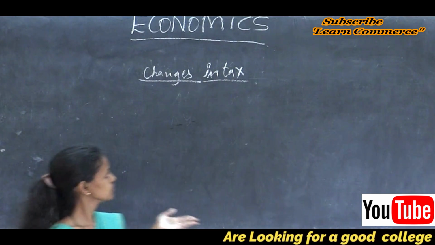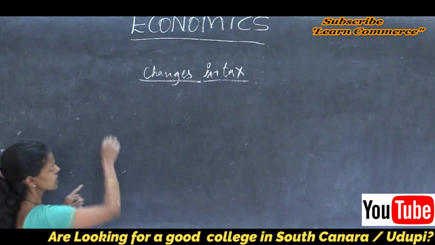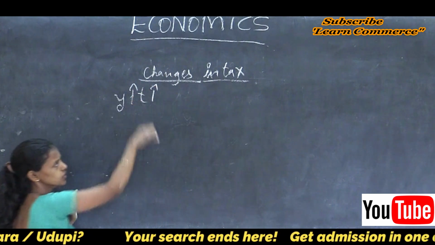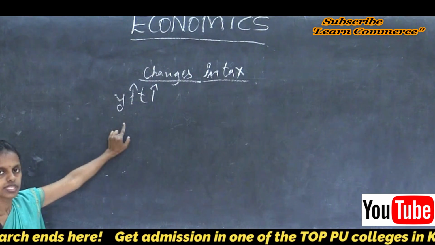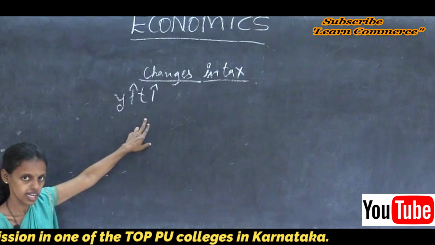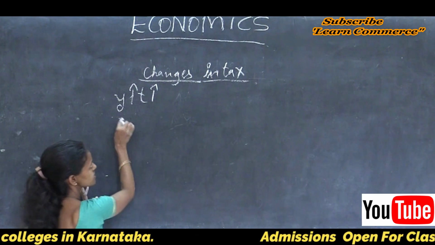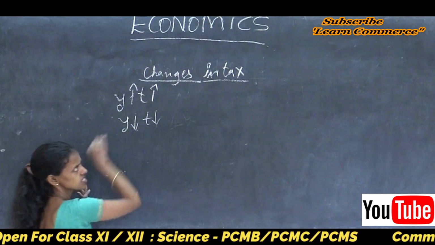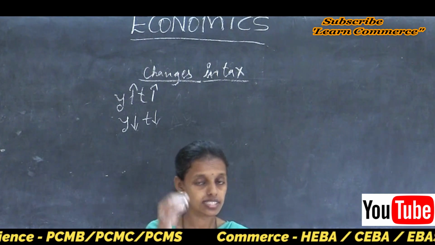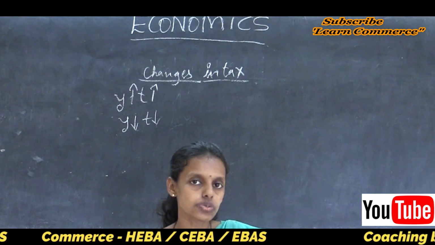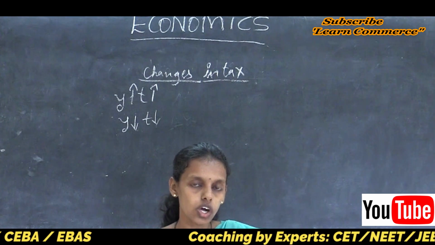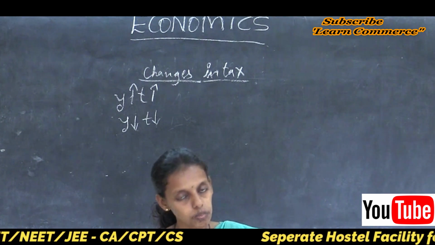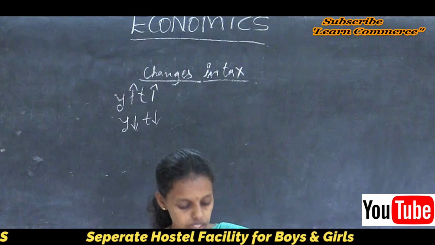For example, when income is too high, then the tax rate is also high. If the income is less, if income reduces, then the tax rate also reduces. So in India we said progressive taxation exists. On the basis of the disposable income of an individual, tax is levied or imposed by the government. Understood, I think?